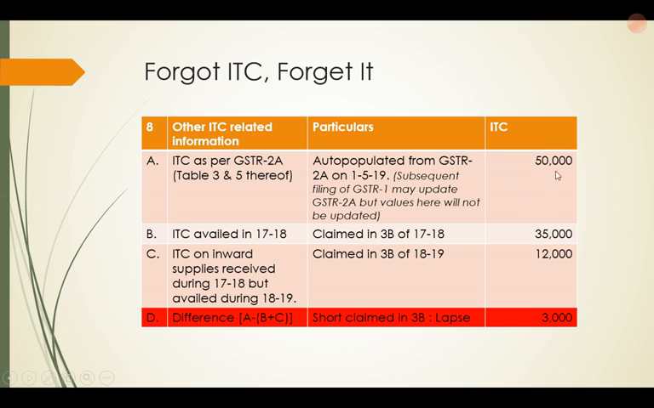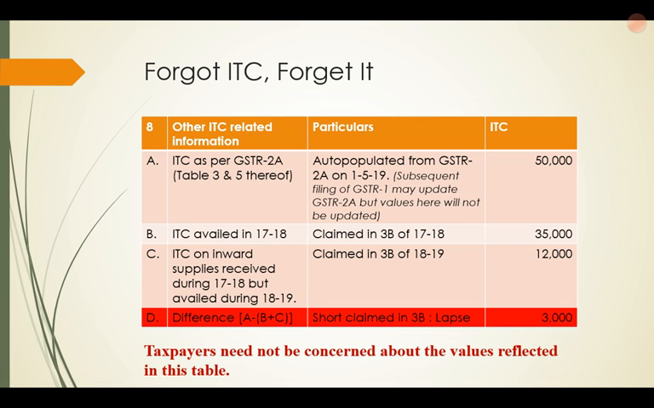So let us say this amount is 50,000 and ITC availed in 1718 through 3B of 1718 is 35,000. ITC availed in 1819 for 1718, again claimed in 3B of 1819, is 12,000. So a total of 47,000 has been claimed, the balance 3,000 we have not claimed, and that is why this 8D will show this difference of 3,000; it is basically short claimed in 3B and it will lapse. And the department says that taxpayers need not be concerned about the values reflected in this table. You are losing your ITC, so you should be concerned, but they say there is nothing that can be done, so you better not be too worried about this.